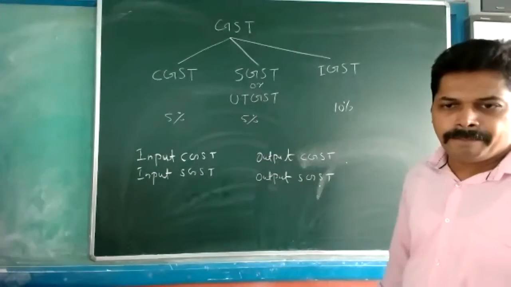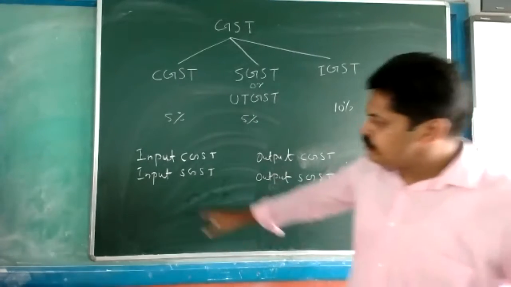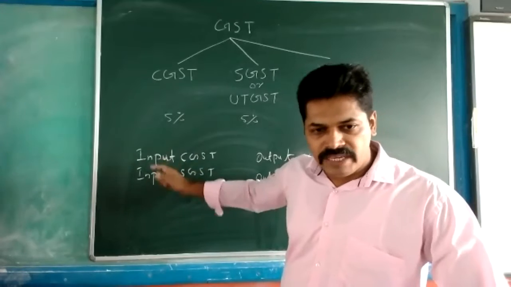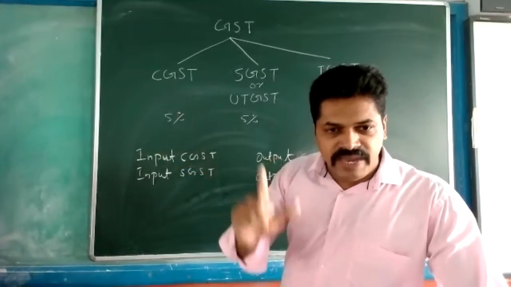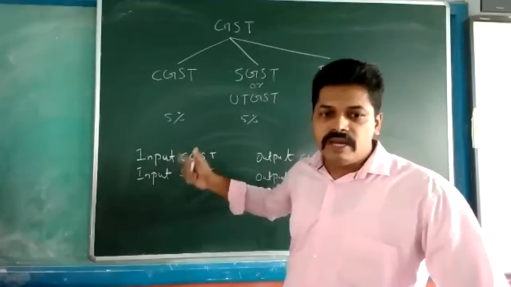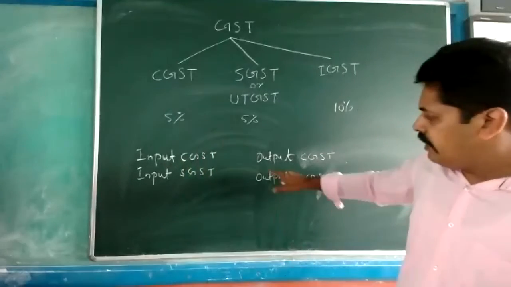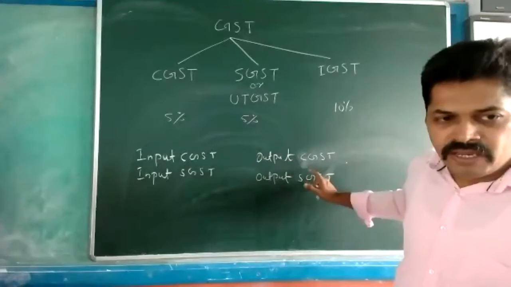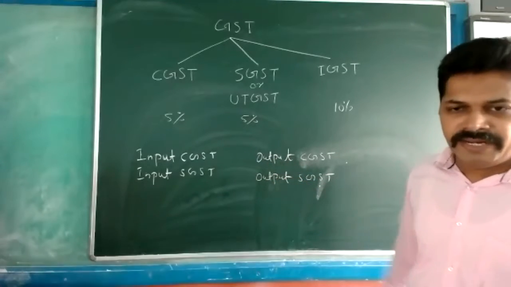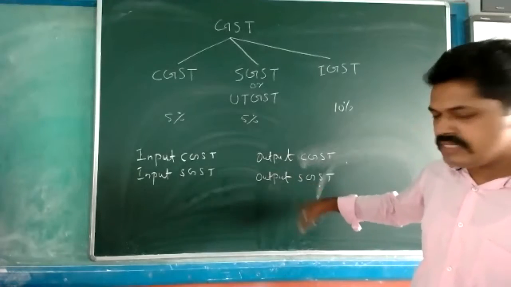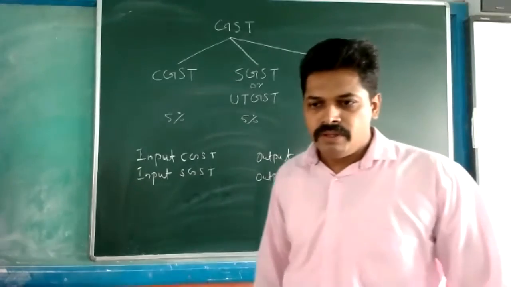So remember, at the time of expenses we are debiting input. Incomes we are crediting, and along with the incomes we have to credit output CGST or output SGST also. This much you understood?